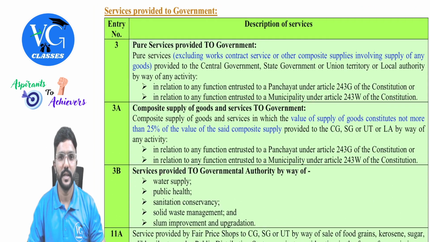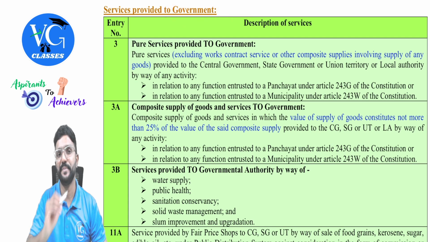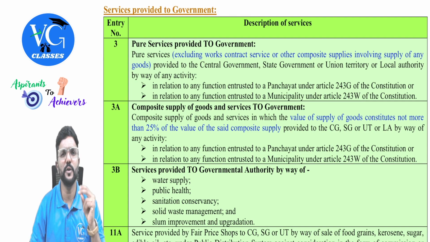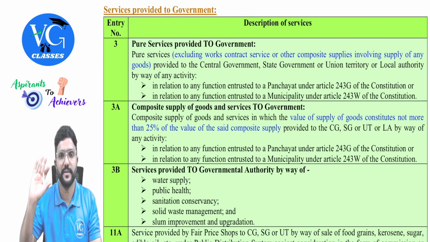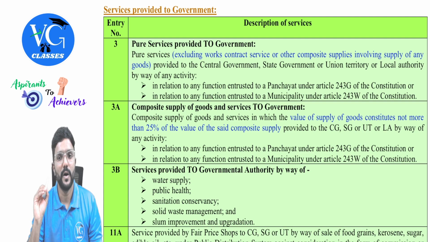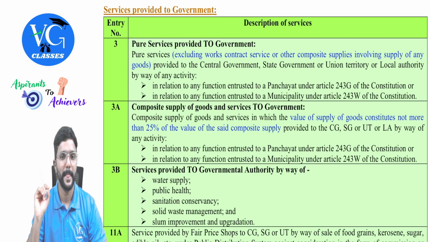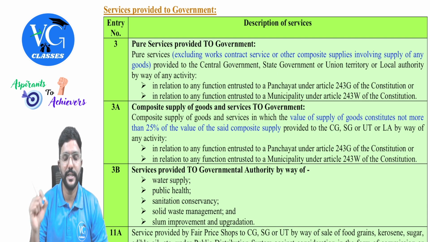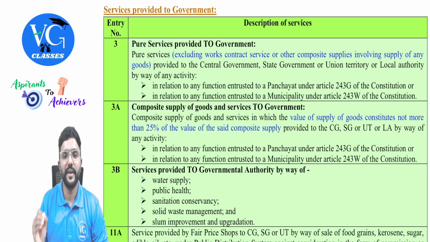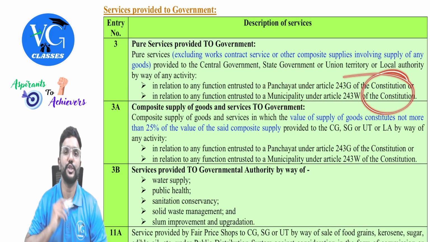Okay. Next, services provided to government. To government means government is a recipient here, guys. Entry 3. Pure services provided to government. Pure services means 100% it is services. No goods is involved. Pure services excluding the works contract service or other composite supply involving supply of any goods. Means no goods should be involved here. Not even 1%. Provided to central government, state government or union territory or a local authority by way of any activity in relation to any function entrusted to panchayat or municipality as per the constitution.